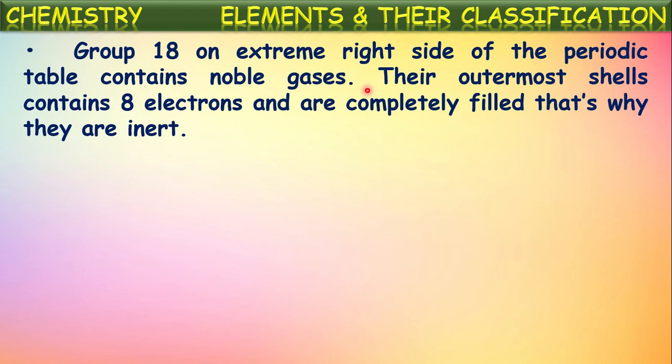Of course, among these, helium, even though it does not have 8 electrons in the outermost shell, is also considered a noble gas because it has only 2 electrons in the first shell. It is the only shell it has and it is completely filled with 2 electrons. That is why it is also considered a noble gas even though it does not have an octet.